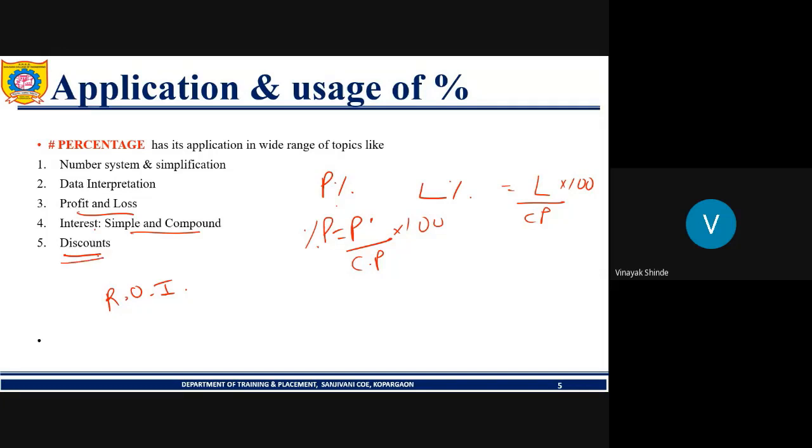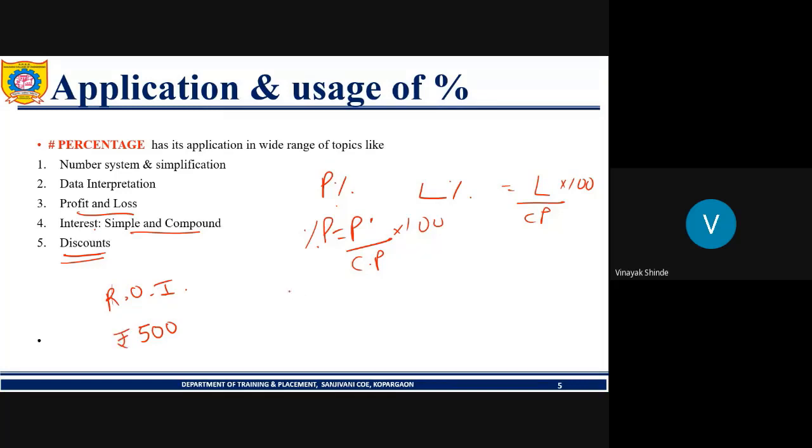Then comes discount. Discount means that if a person sells a particular commodity at a reduced rate, he sells the commodity with some reduction in the form of a percentage. Suppose one formal shirt is of rupees 500.